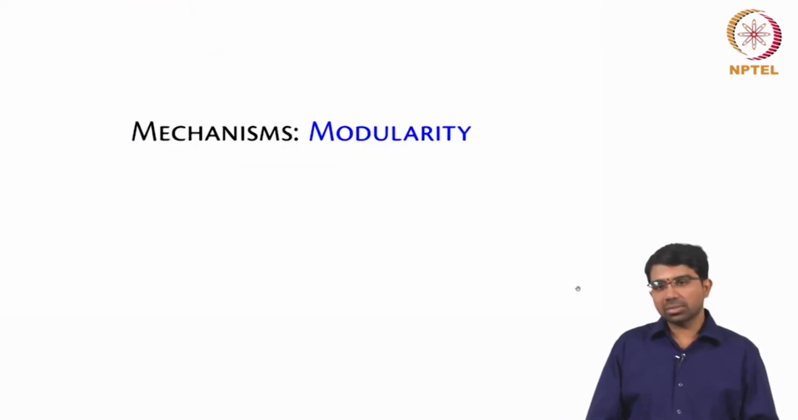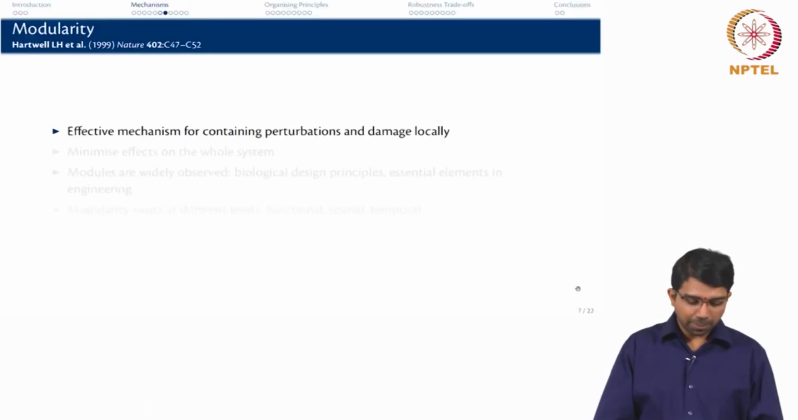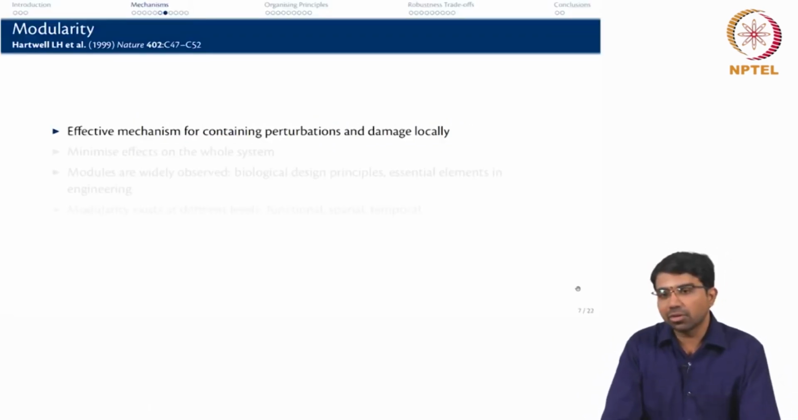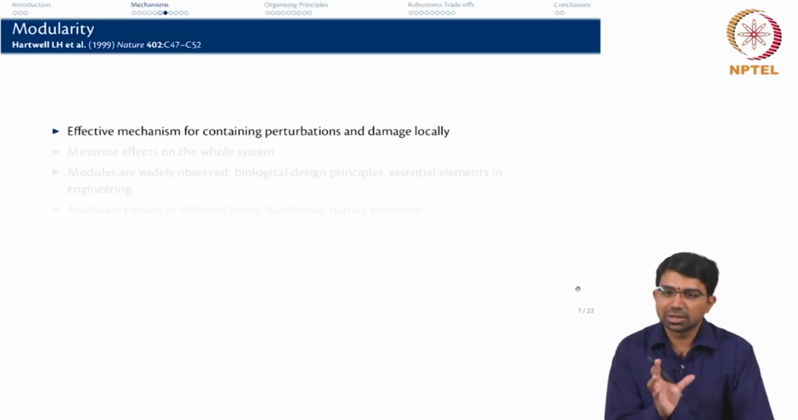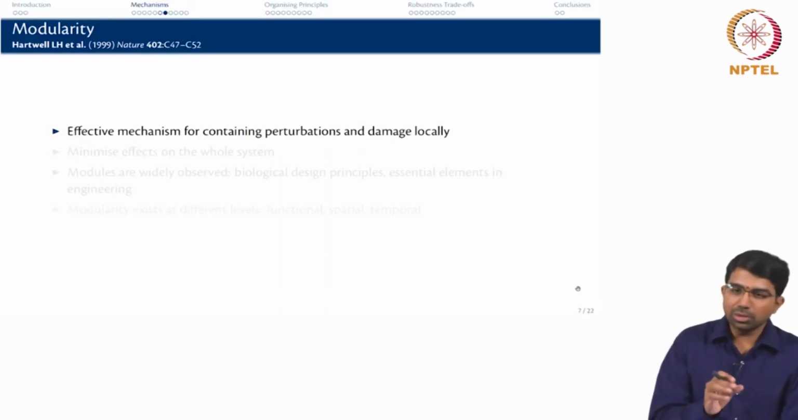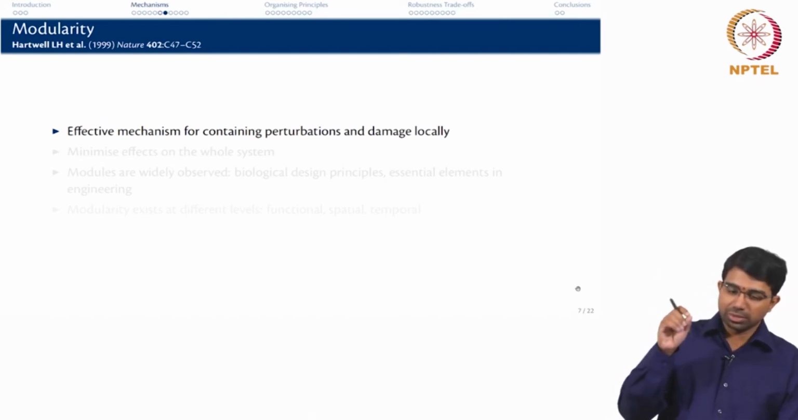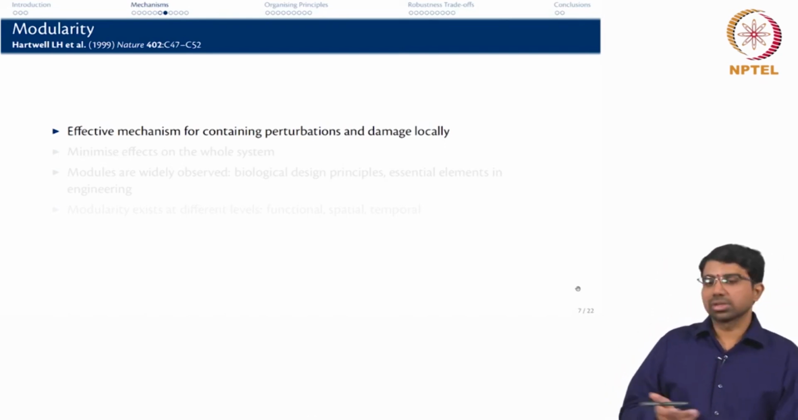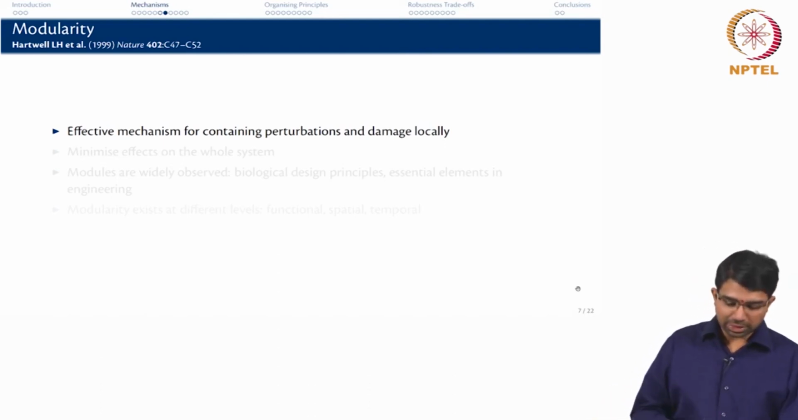The other very interesting mechanism is one of modularity. It is an effective mechanism for basically insulating certain perturbations. So, you have one module, maybe only that starts failing, or a mutation only affects that module. This is intimately connected with decoupling as well, right. Modules are somewhat decoupled, and this minimizes effects on the whole system.